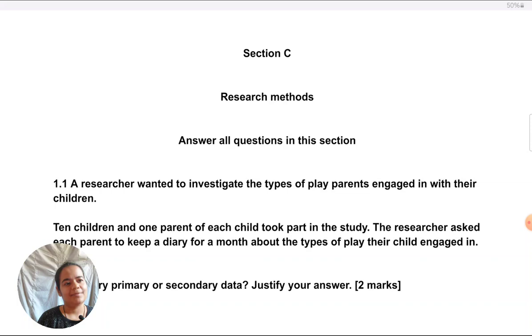Okay, so I will try my best to complete this in one video, but I don't think it will get done because some of the questions are such that most students find challenging. Like there are questions related to, as you can see, primary, secondary data. Further, there are questions about content analysis. So I would like to explain thoroughly how to answer these type of questions. Okay, so let's begin with the first one.